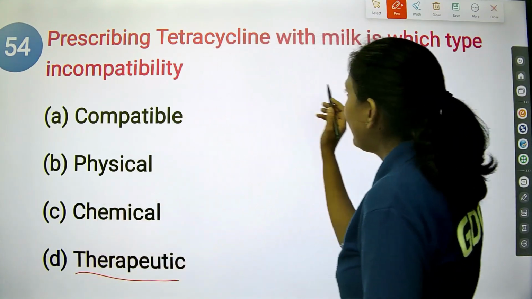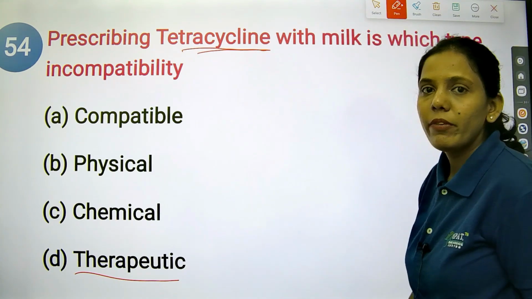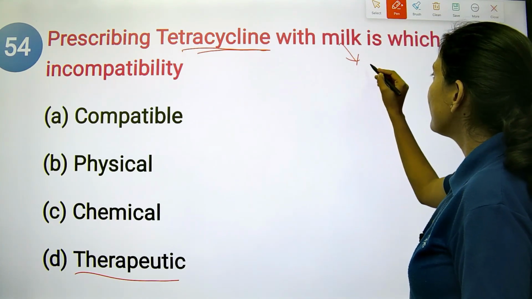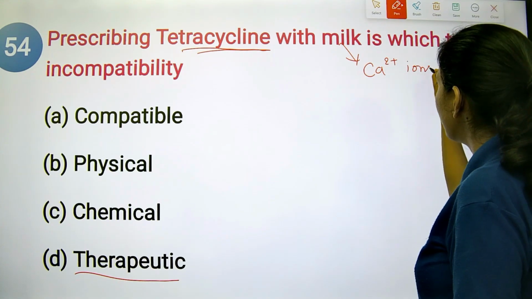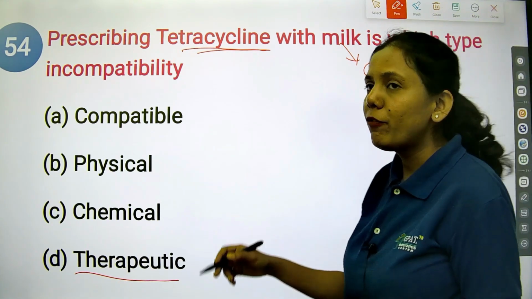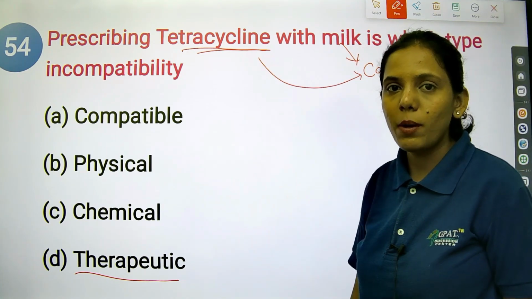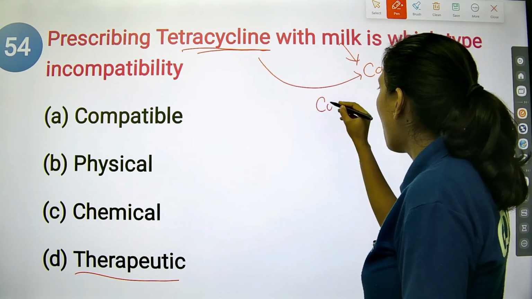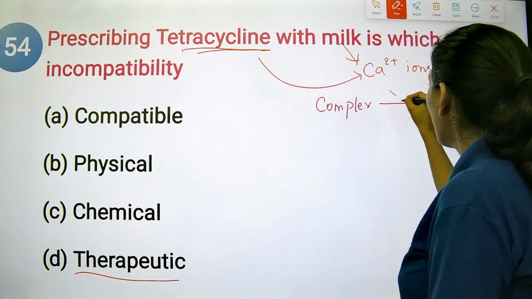So basically, when tetracycline, an antimicrobial, is given with milk, what does milk contain? Milk contains calcium ions. So before absorption, tetracycline binds to these calcium ions and forms a complex. Now this complex will not get absorbed.